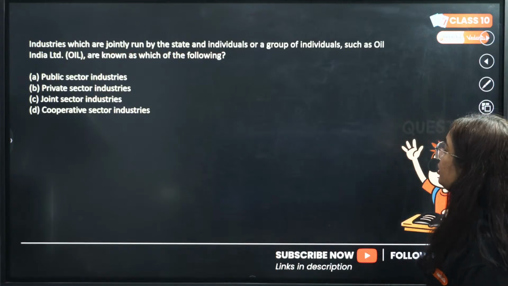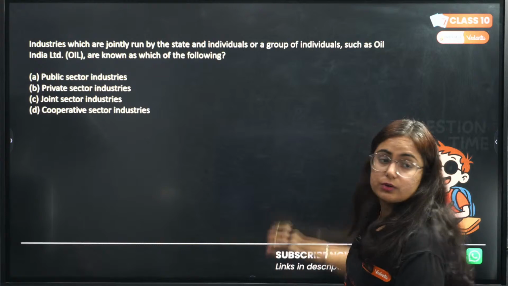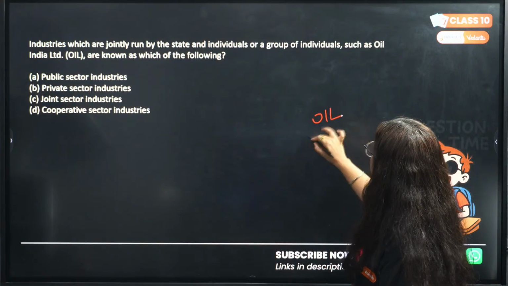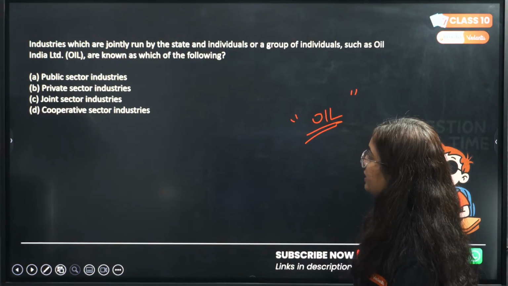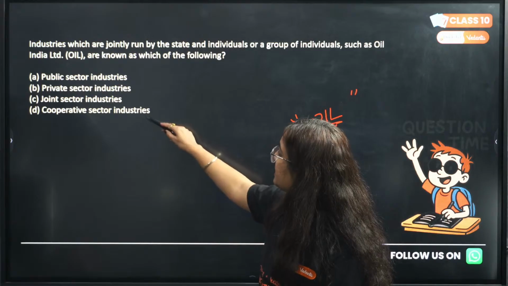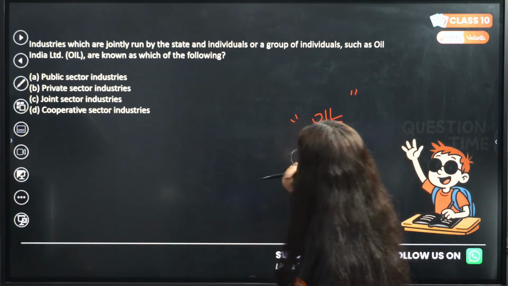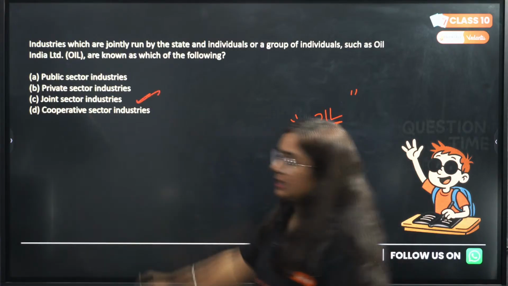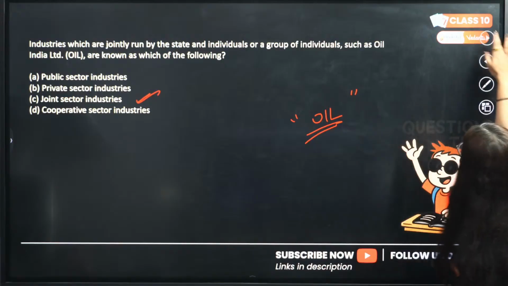Next one, industries which are jointly run by government and individuals or group of individuals such as OIL. Pay attention, very important. Oil India Limited is the example from which type of sector? So beta, this is the example of jointly run by government and individuals. So it is joint sector industry. Get it? It is joint sector industry.